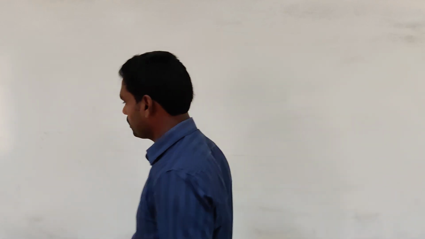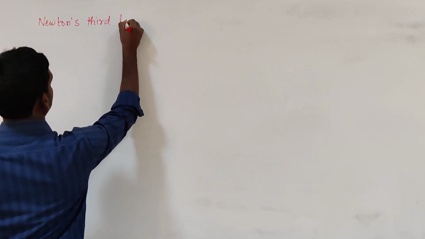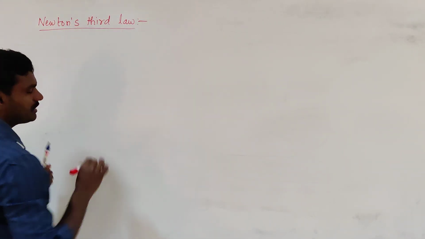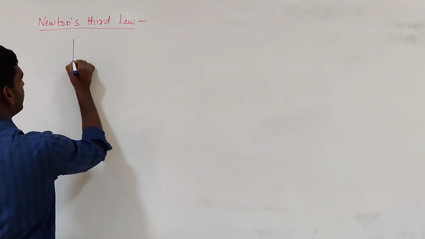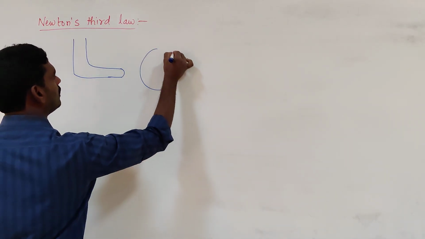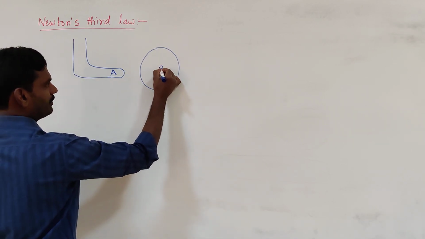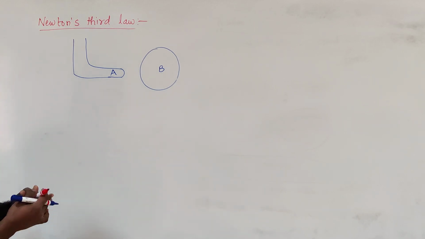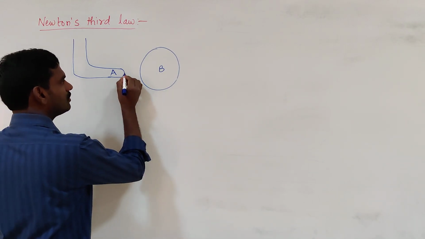Today we are going to discuss one more law of motion, that is Newton's third law of motion. See here, simply we can explain Newton's third law like this. When you kick a football, let us consider this is object A, object B. So when two bodies interact with each other, when you kick a football, you are